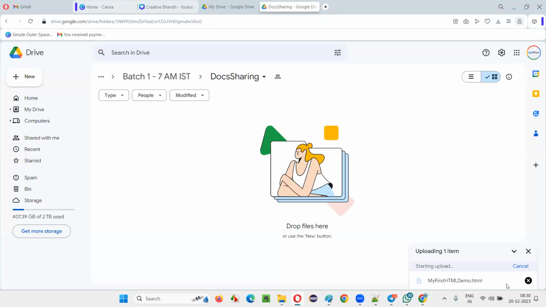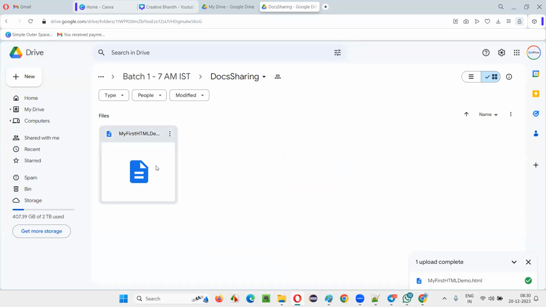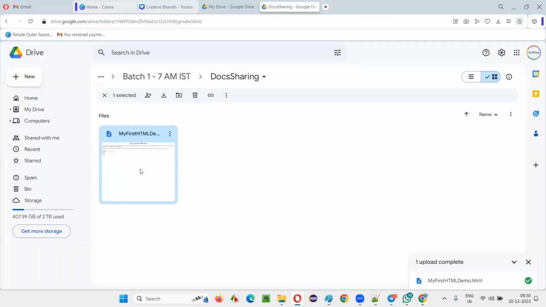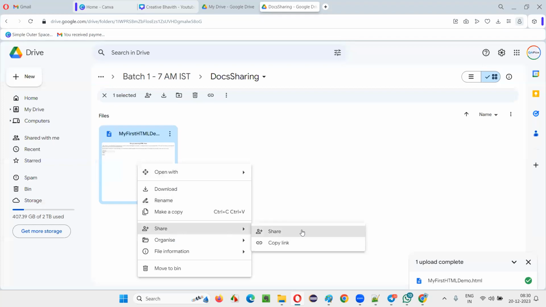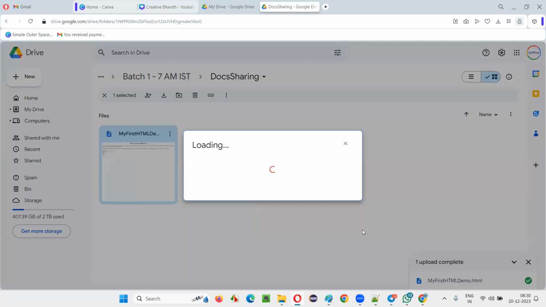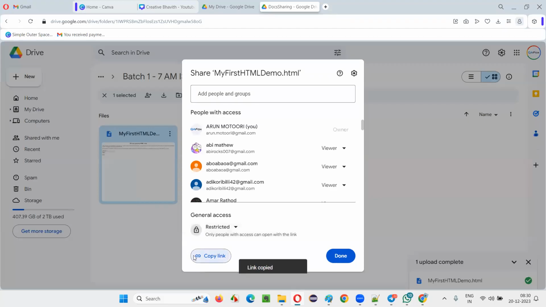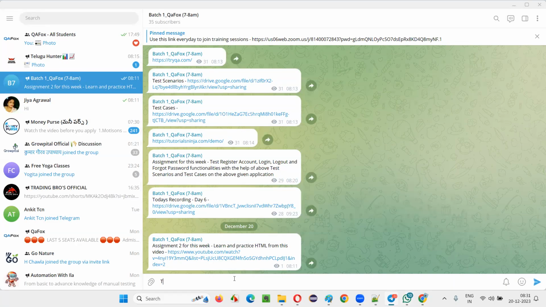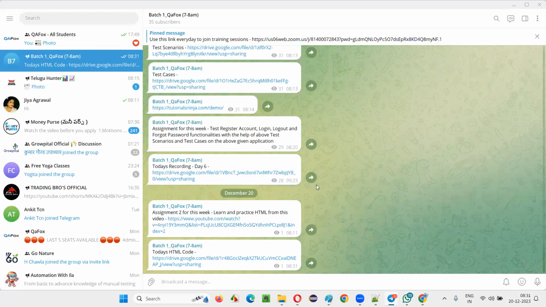You see, I'm sharing the HTML file. You have to right click and open in Notepad if you want. It will open. Otherwise, you can open here also. The HTML code will come. When you download, you have to open with the Notepad editor if you want to see the code. Otherwise, it will open in a browser. So right click, share. Done.